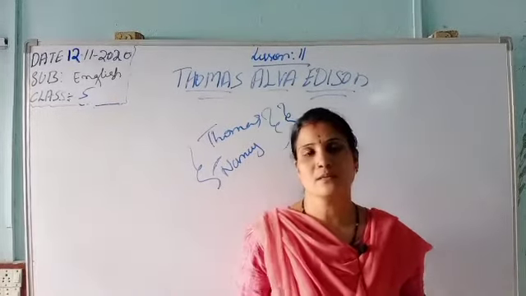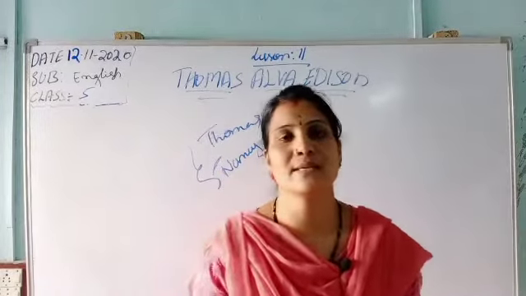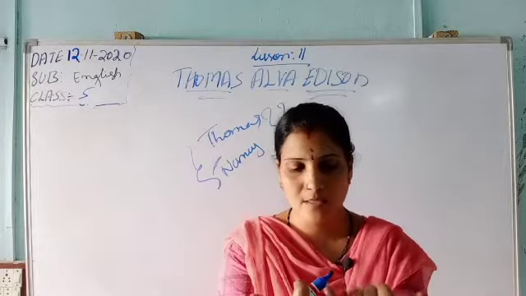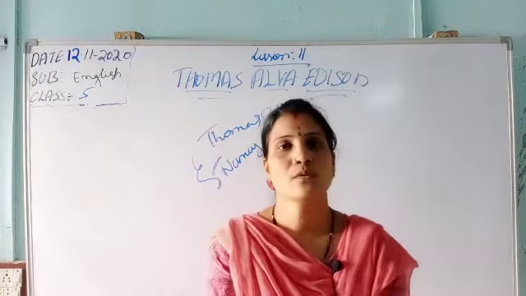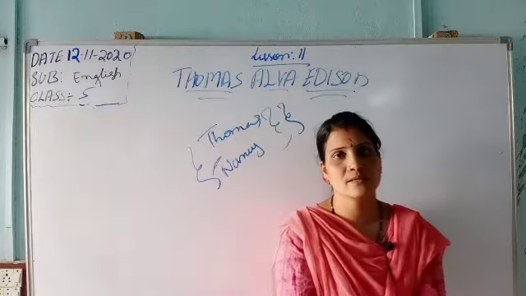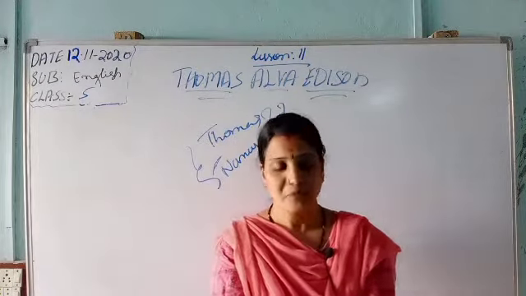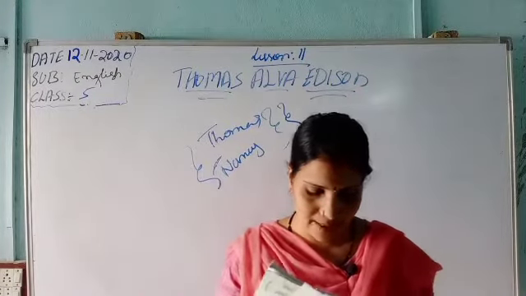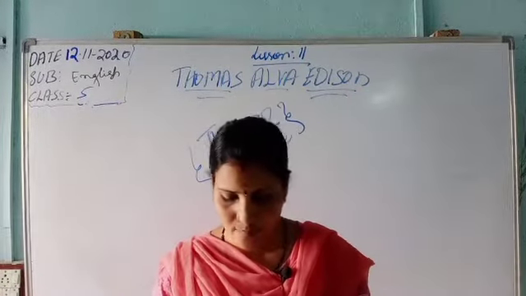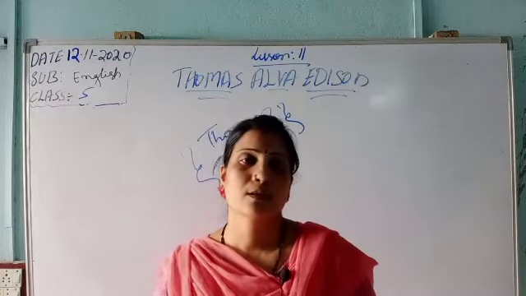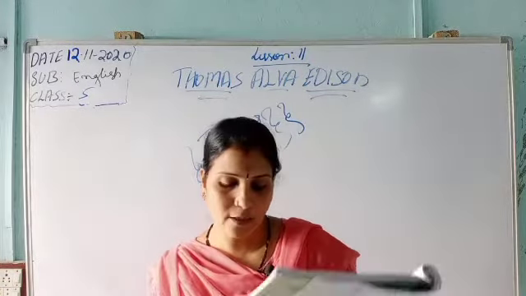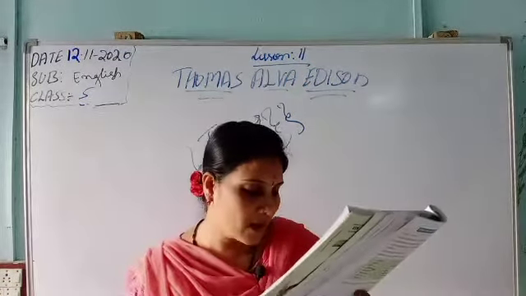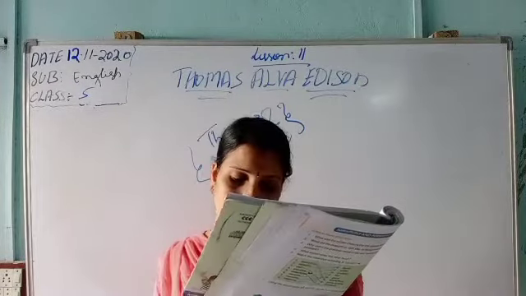So the parents of Thomas, that is Nancy and Edison's father, made him learn. Whatever his interest was, they taught him. When he was 9, his mother gave him a science book. It explained how to do chemistry experiments at home.